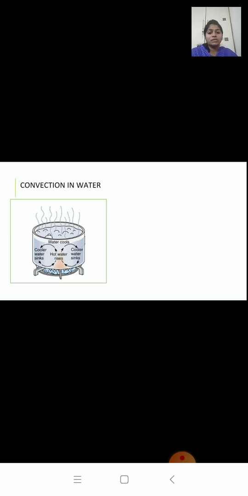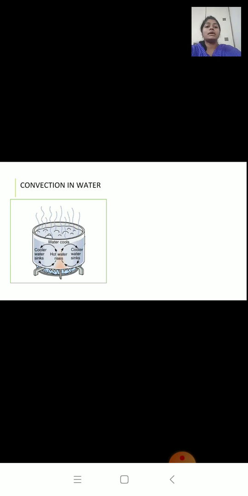You can see in the picture the circulatory movement. Okay, the circulatory movement of water is called a convection current. This convection current transfers heat from water at the bottom to the top of the beaker. Okay, so water in a beaker is heated by convection current.